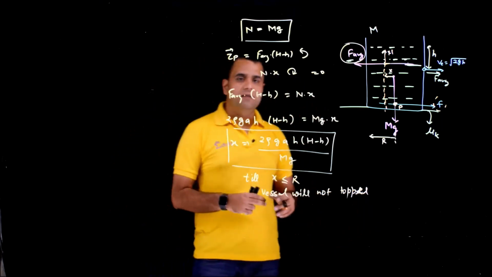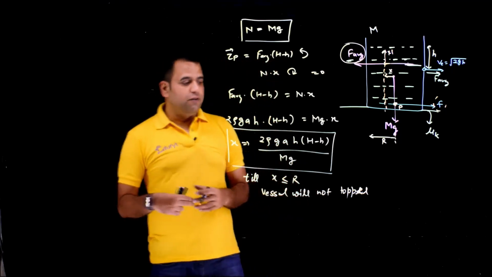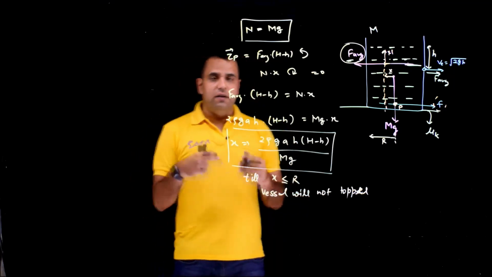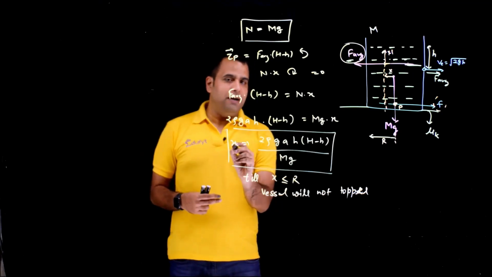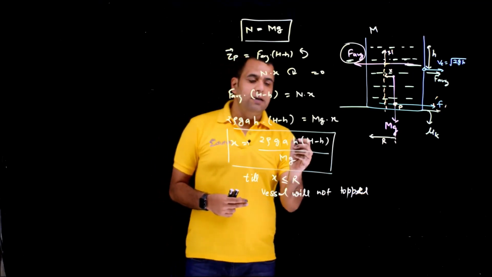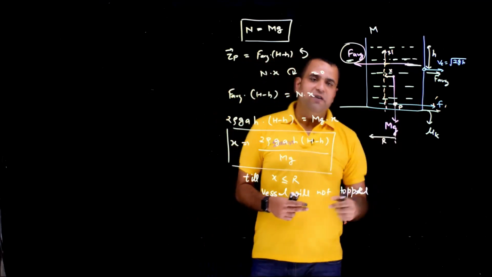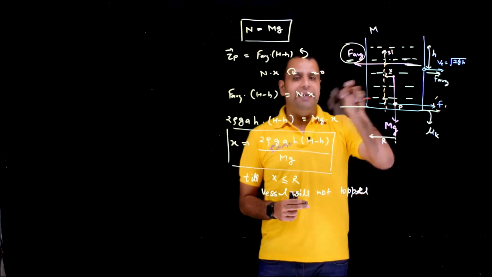But the moment x becomes R, or it becomes more than R, the toppling will happen. And for that, h will be changing. So we can calculate the condition regarding the toppling. There is one dependent variable, and there is one independent variable, that is small h. If I keep changing the value of h, we might find a position corresponding to which this body might topple.